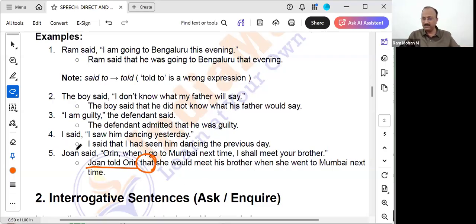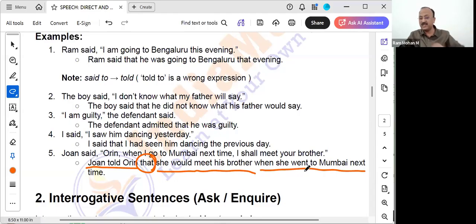John is a female name. That's why what we say, that she will say. She, but the sentence is a little bit changed, you see. She will become would, or shall also will become would only. That she would meet his brother, means Orin's brother, when she went to Mumbai next time. See, next time will become next time only.